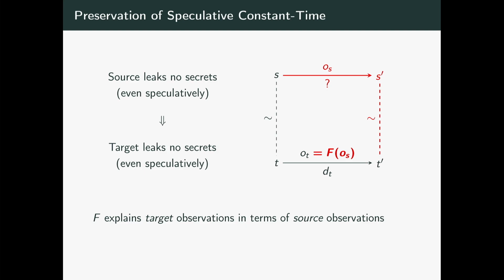To take speculation into consideration and to preserve Spectre countermeasures, now we have directives in the target. The target performs a step with respect to a particular prediction. And now our job is to establish a similar simulation, but we also need to find an appropriate directive to make the source perform the step we need. For this, we introduce another function, G, another transformer, that takes the target directive and tells us what the source should do to give us the step we need. G guides the source speculation, taking into consideration what the target has done. This is the essence of our approach and the way that we proved our compiler, by establishing these two functions for each compiler pass, these two transformers.